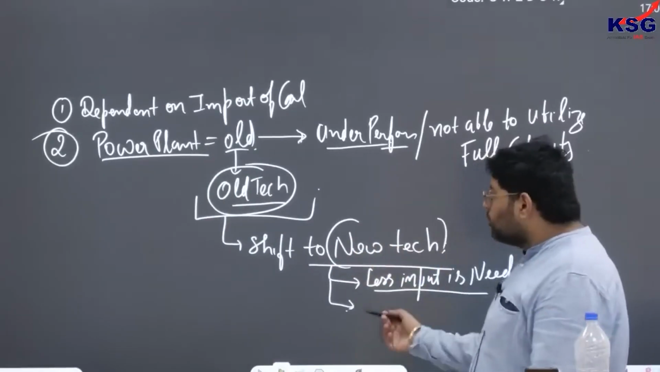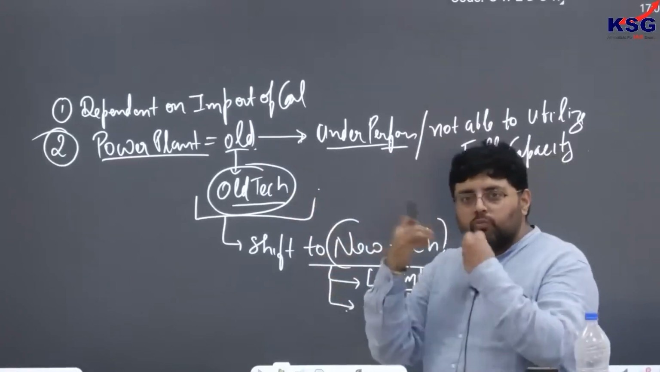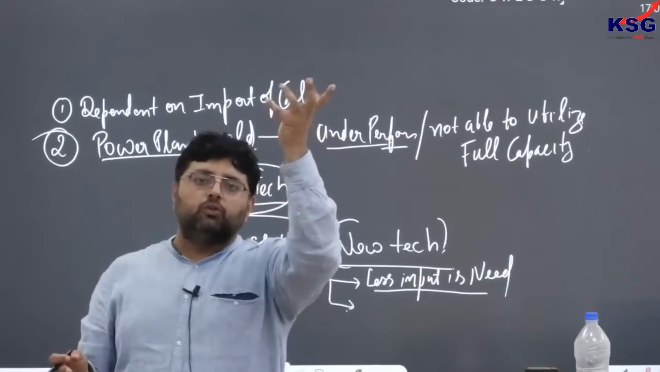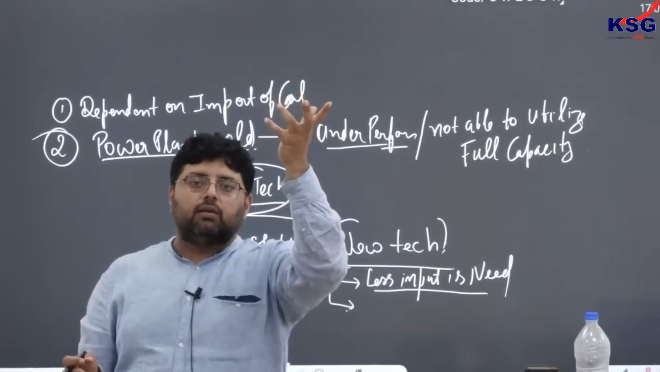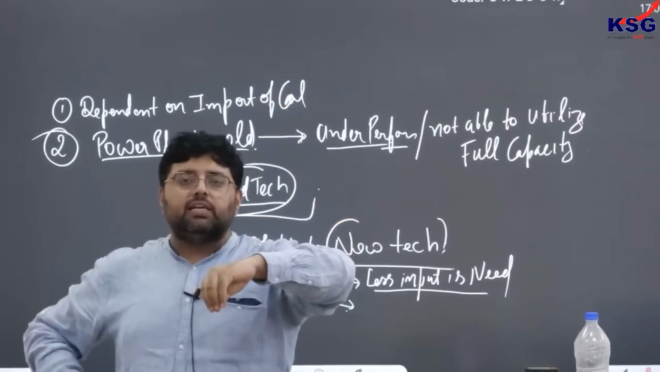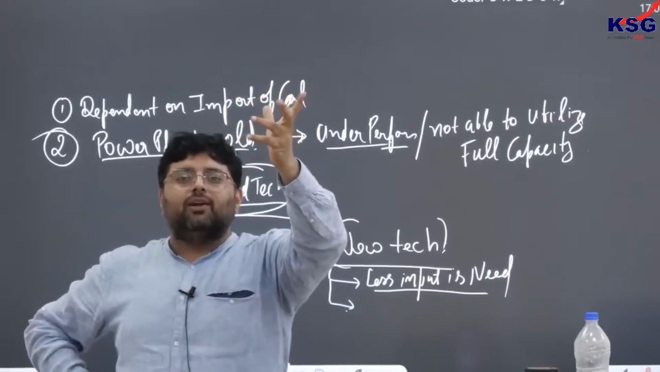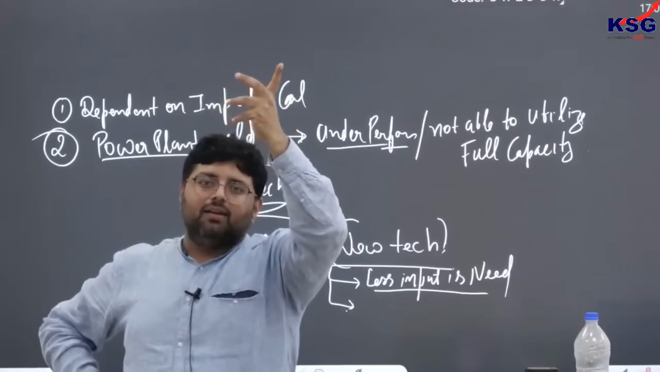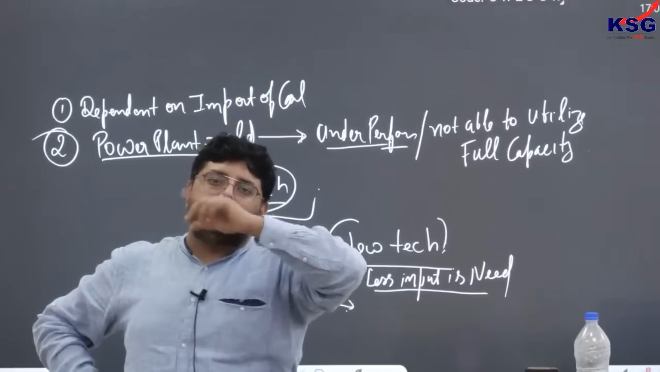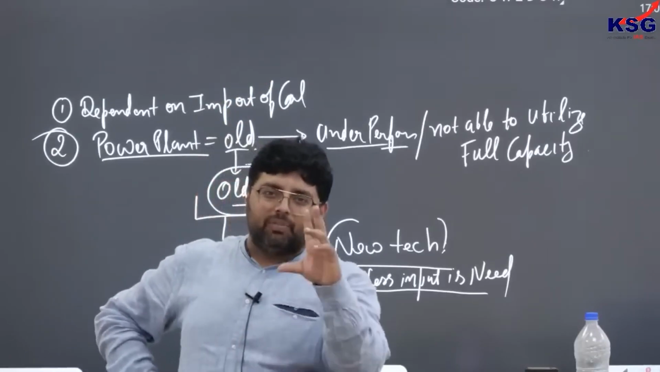Less input is needed in the form of coal, because old technology consumes more coal. You know that if you were using an old fan, which is 1 star, more electricity will be consumed. Now you shift to the latest technology, 5 star. So ultimately what will happen? Your fan will now use less energy, so your bill will be less.